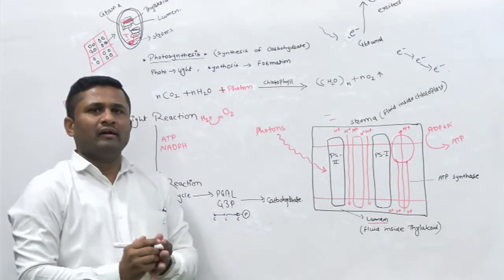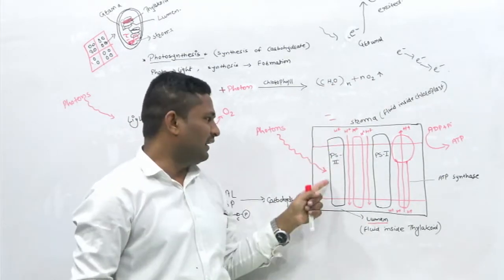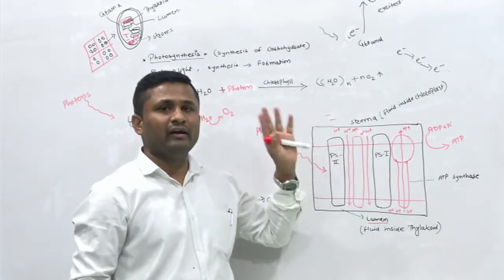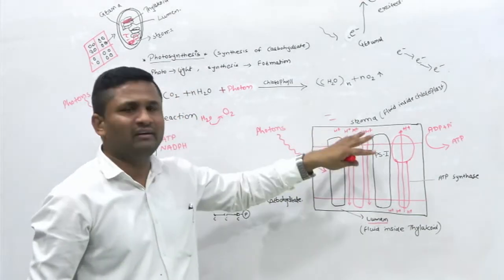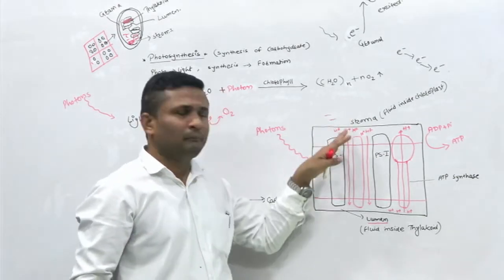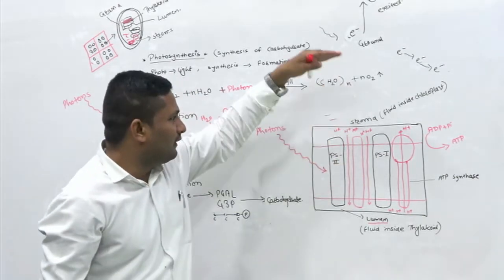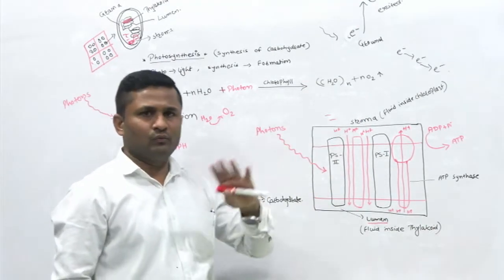This energy that is released from the electron will cause the protons that are present in the stroma, these H plus ions, to get pumped into the lumen. Why is this happening?